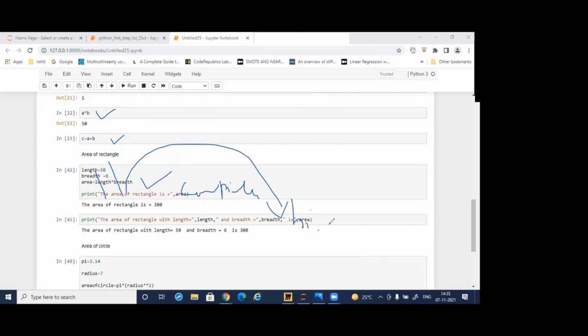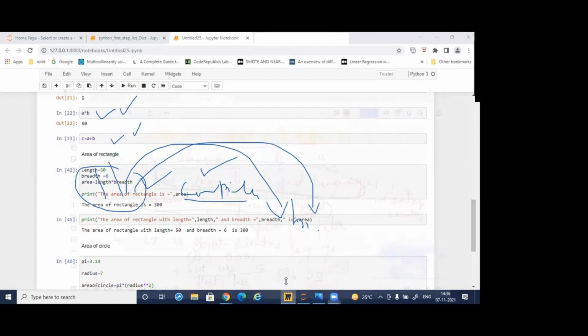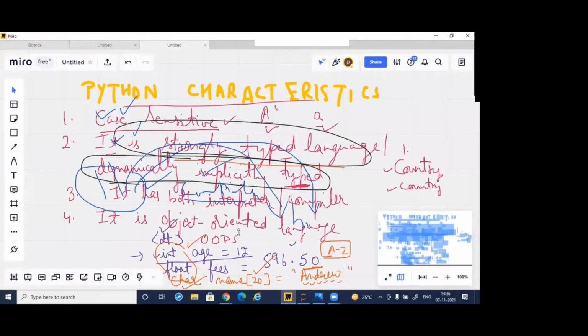So it means there are very good features of Python. It is case sensitive. It is dynamically, implicitly typed. There is no need to write any data types. It has an inbuilt interpreter and compiler. The interpreter is used line by line, translating one line at a time into binary level language, and the compiler is used whenever a complete code is being translated into binary. That's why Python is a very good language. These are just a few properties of Python.